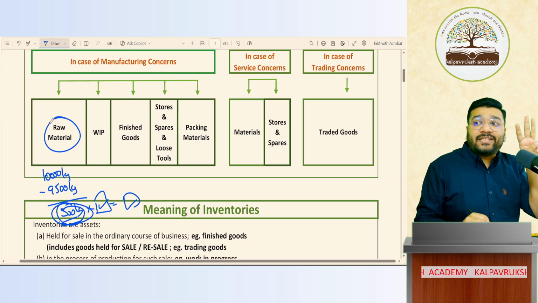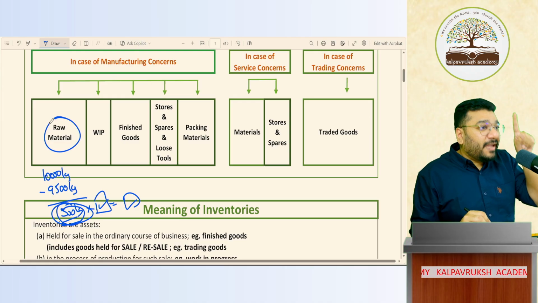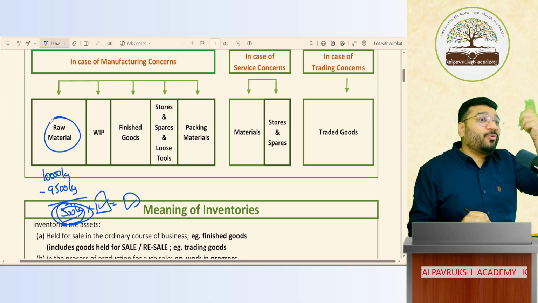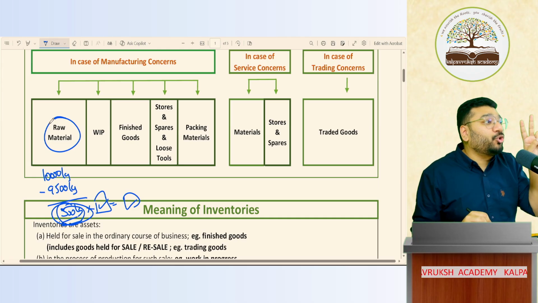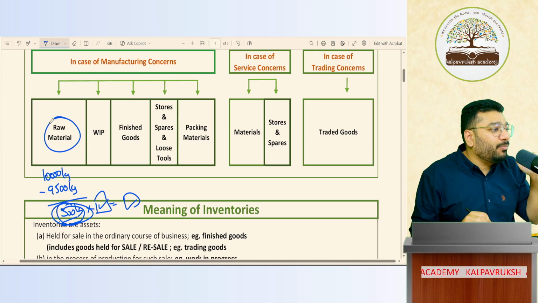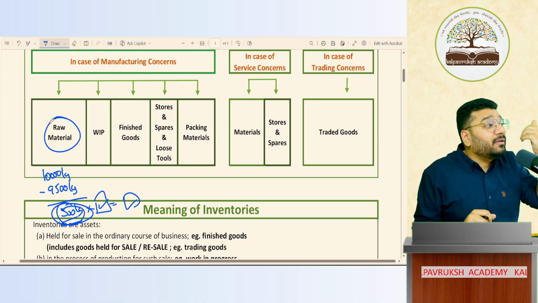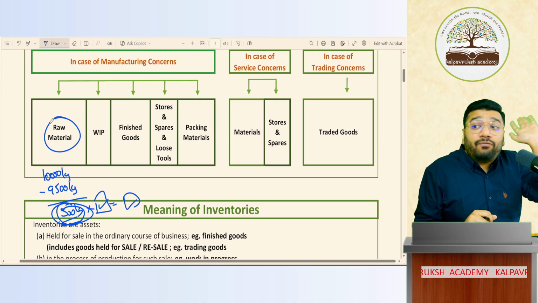Do you remember? Now what is 3 shift? 8 hours, 1 shift. So 8 hours, and then how many shifts? 3 shifts. So 24 hours. Some companies work for 2 shifts of 12 hours. 9 to 9, 1 shift, another 9 to 9, 1 more shift. Like that, they run in shifts. Understood?